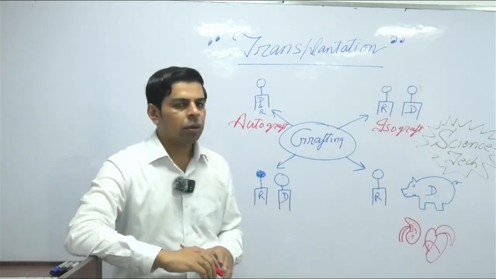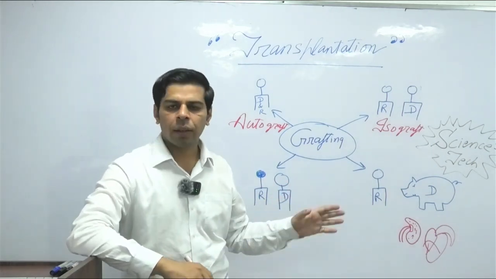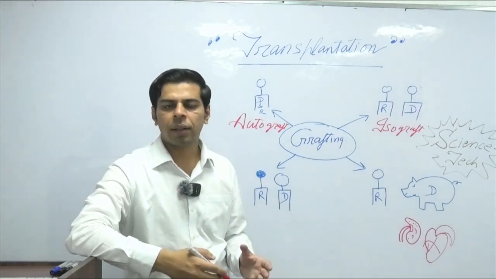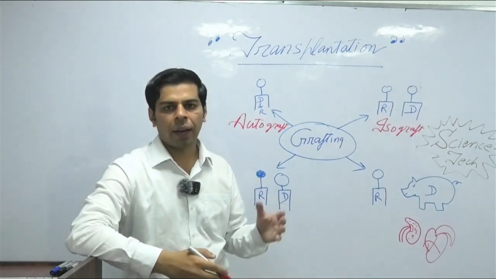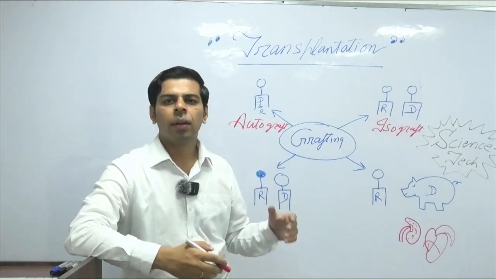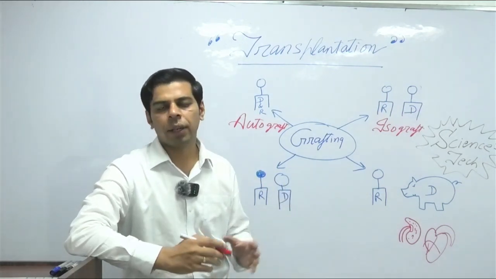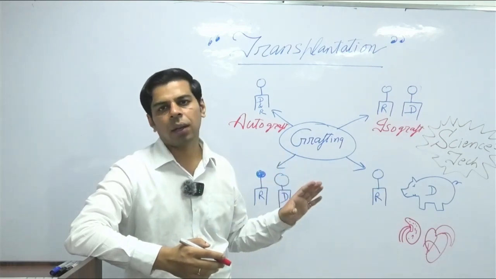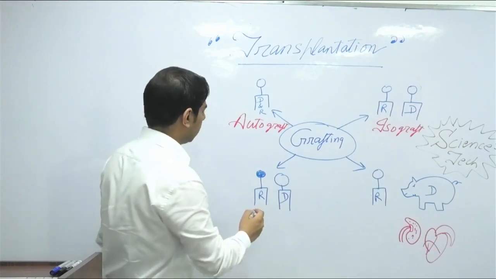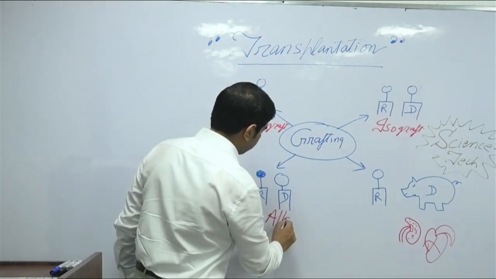Now, the transplant which you often come across in medical hospitals, especially when there is an accident, and we come across articles like a young person died in an accident and in the process saved two or three individuals' lives, that type of transplant in which two human beings of the same species are involved is given the term allograft.